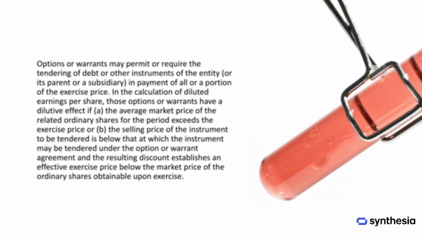Sometimes options or warrants allow or even require the use of debt or other instruments of the company or of its parent or subsidiary as payment for all or part of the exercise price. When we calculate diluted earnings per share, these types of options or warrants are considered dilutive in 2 situations. First, when the average market price of the related ordinary shares during the period is higher than the exercise price. Second, when the instrument being tendered is sold at a price that is lower than the value at which it can be used in the option or warrant agreement. In that case, the discount effectively reduces the exercise price to below the market price of the shares obtained upon exercise, making the option or warrant dilutive.